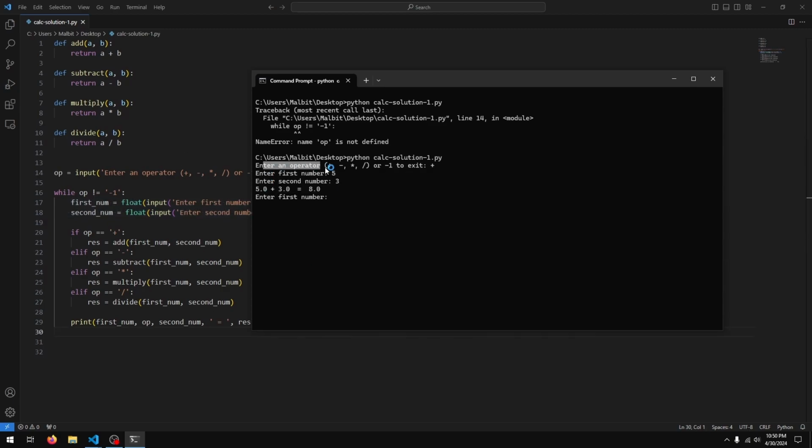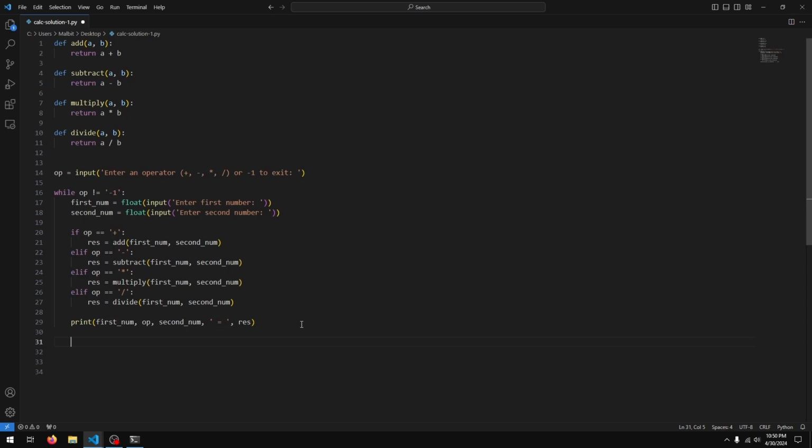But then it didn't really ask for an operator again, it just went to first number. However, the sample I showed you asked for an operator again. So to do that, we actually have to ask for an operator down here.